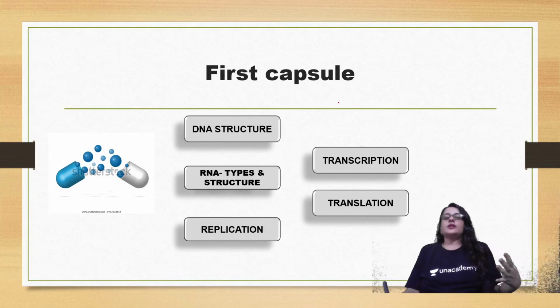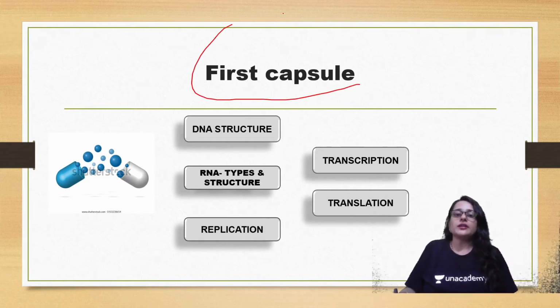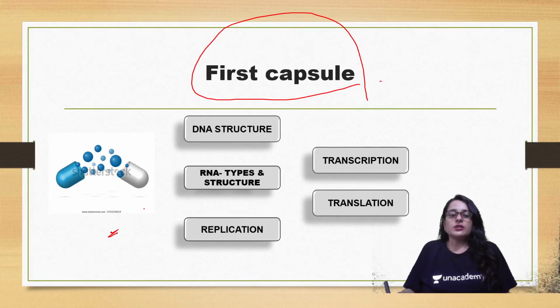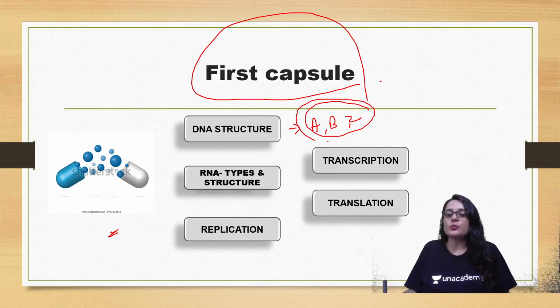So now let's begin with the topic. The first capsule, that is the first batch of chapters, is DNA structure. Under DNA structure, you will learn A, B, Z. Just always remember this topic is the most important one.